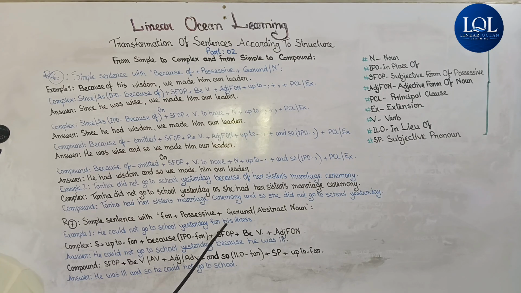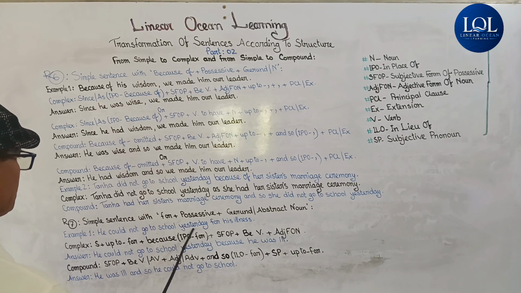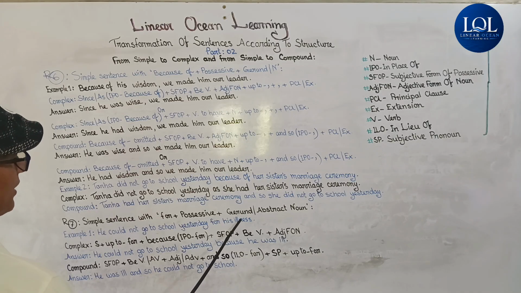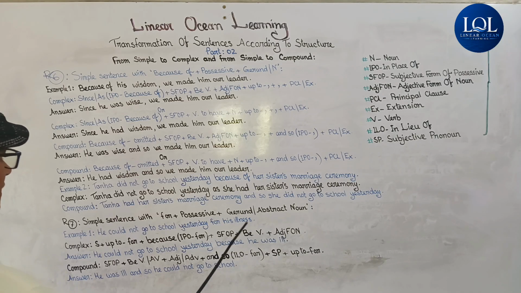Here his is the possessive form and its subjective form will be he. BV, that means be verb am is or was were, and so long the sentence is in past indefinite tense it will be was because subject is he. Then adjective form of noun. Here illness is the abstract noun and its adjective form is ill. So the answer we get is he could not go to school yesterday because he was ill.